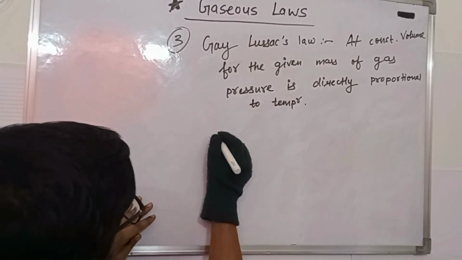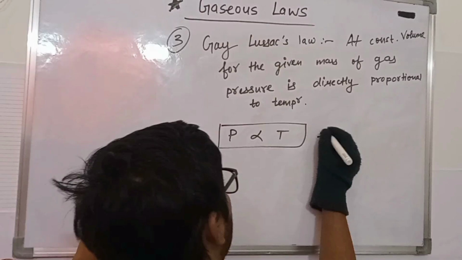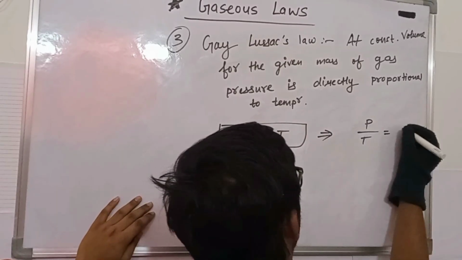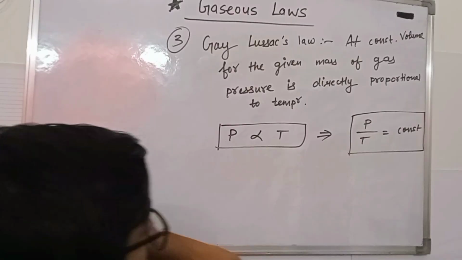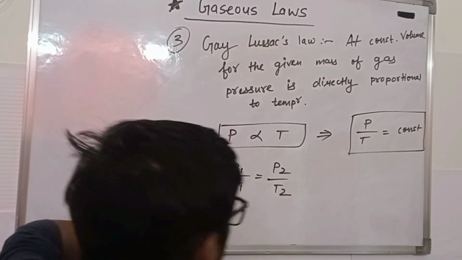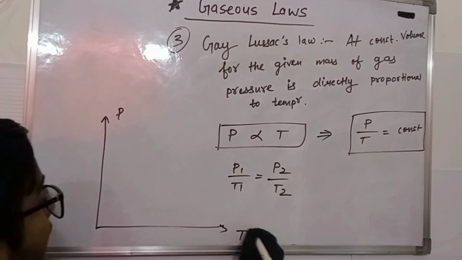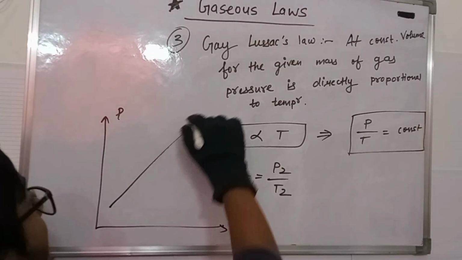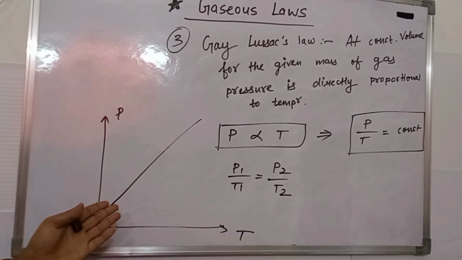So from this we can say that pressure is directly proportional to temperature, and P upon T will be constant. For gases at two different conditions, P1 upon T1 is equal to P2 upon T2. When we draw a graph between P and T, we again get a straight line. The slope of this graph will give volume.